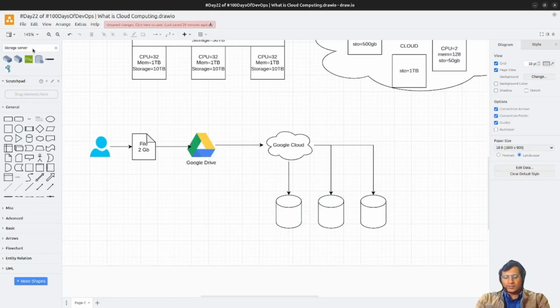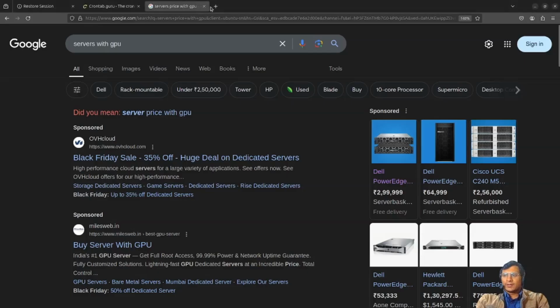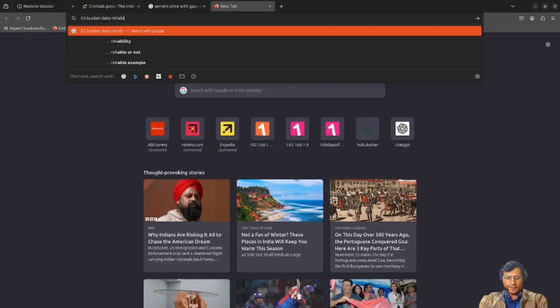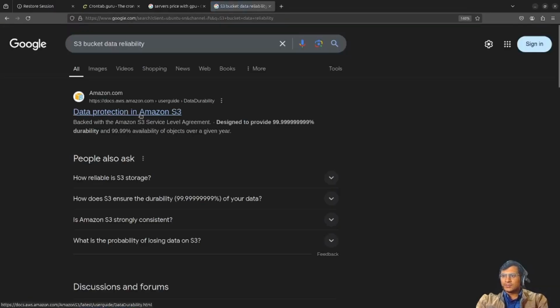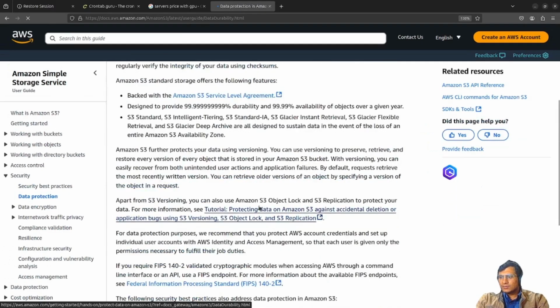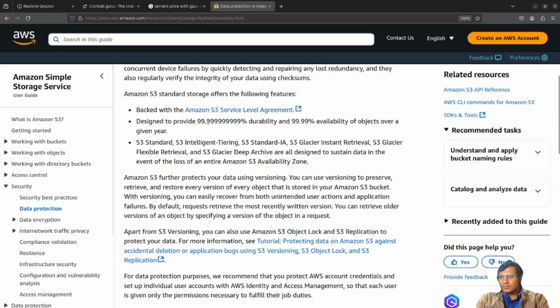And there is one more thing in the AWS S3 bucket: data reliability. Here you can see the durability. Let's count the nines: 1 2 3 4 5 6 7 8 9.